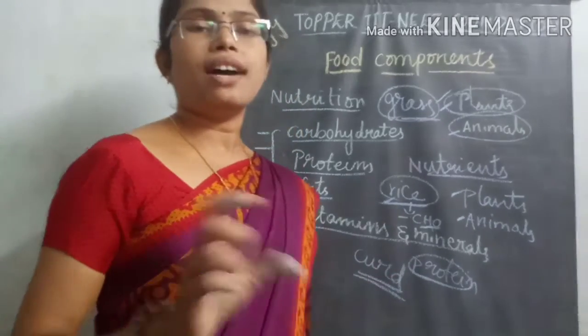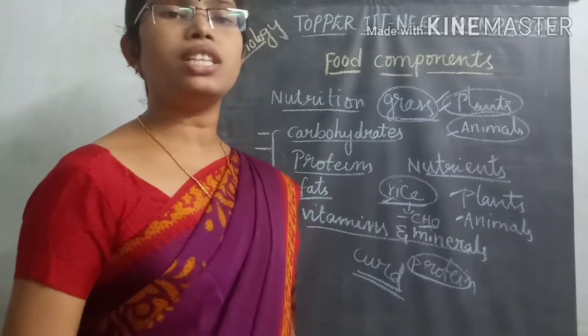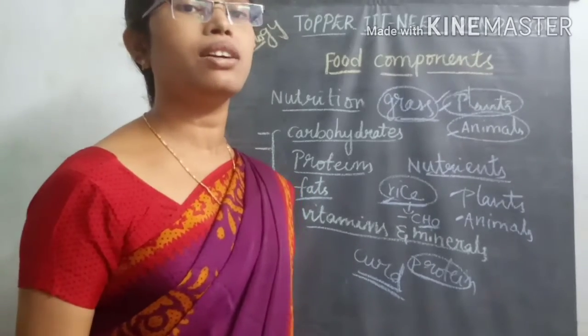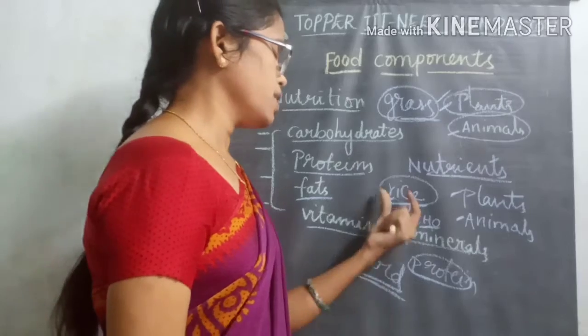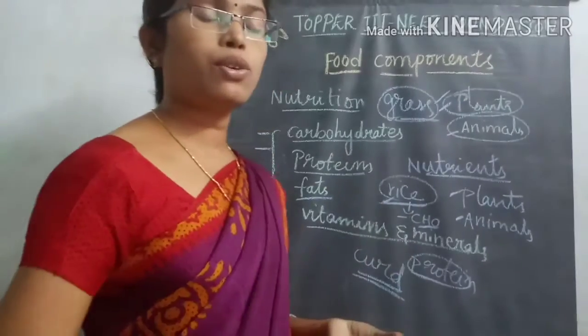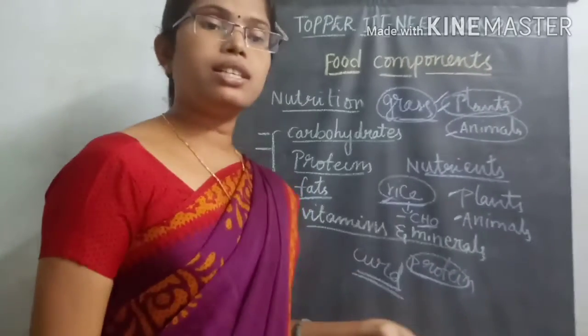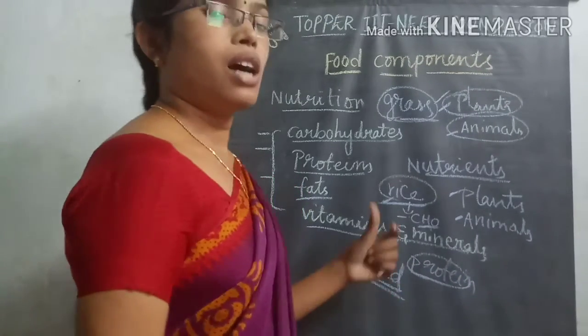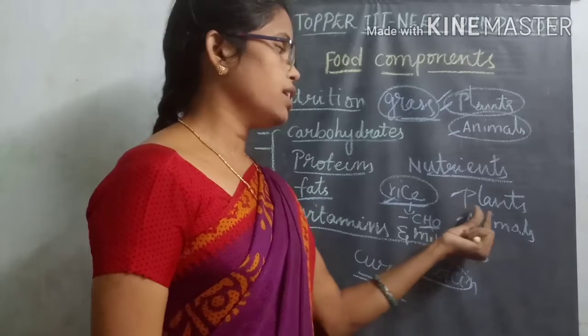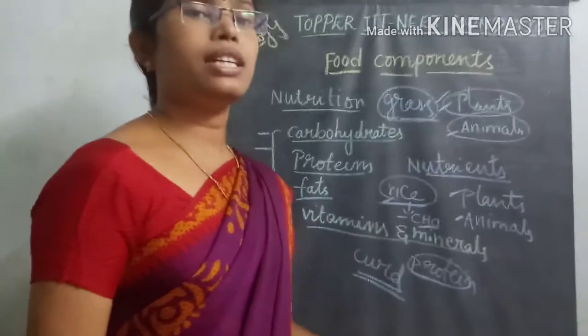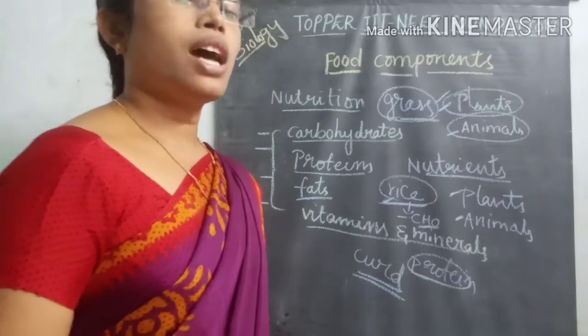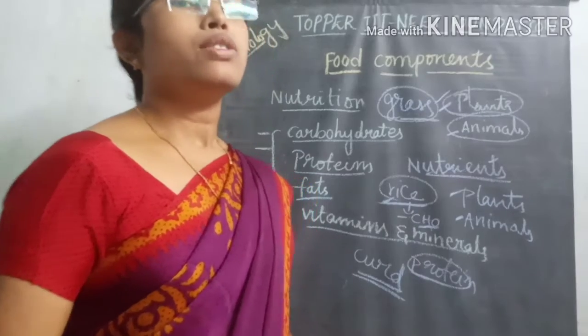During the finishing of the meal, at last we can mix the rice with the curd and eat that type of food material. So our human beings take the food material both from plant and animal origin. So there are different varieties of sources.